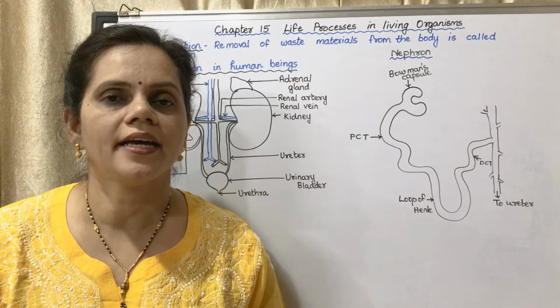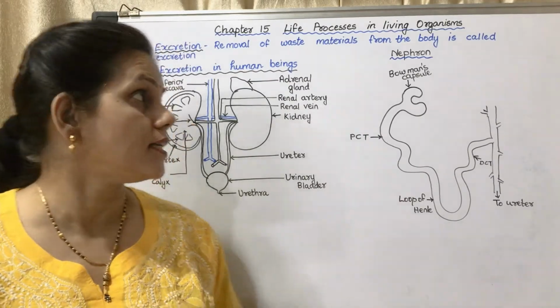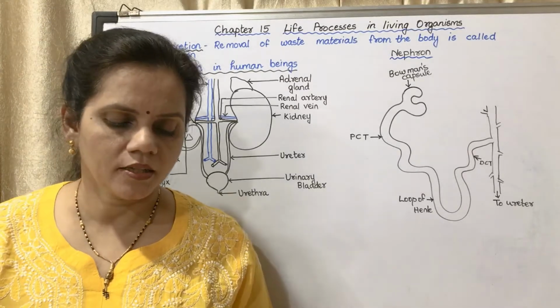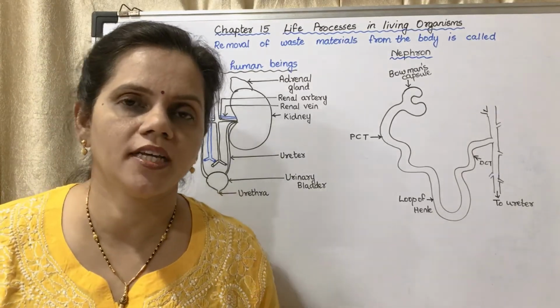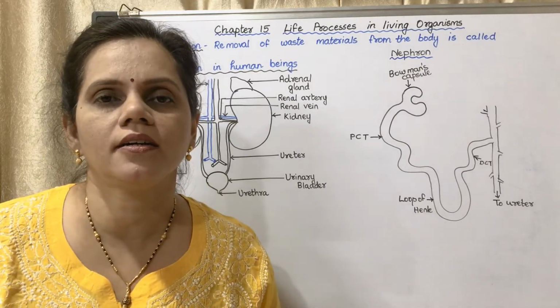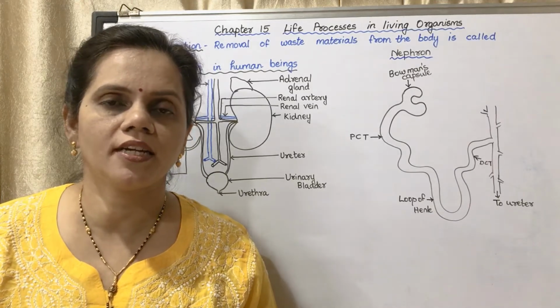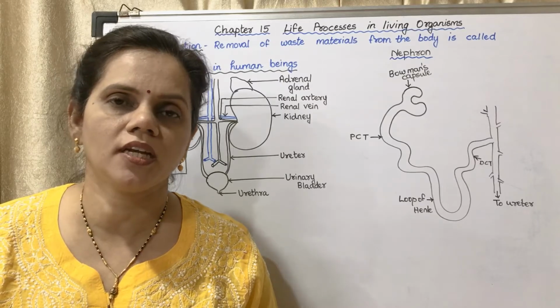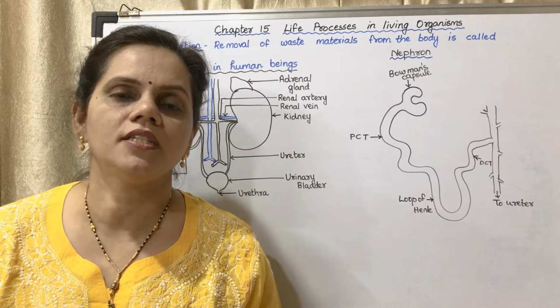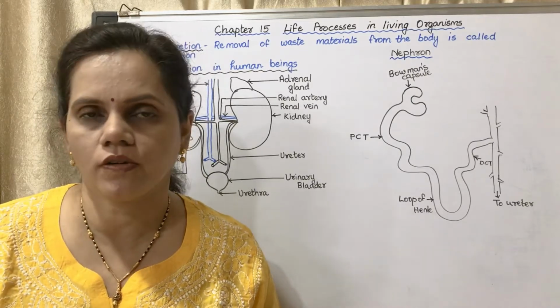What is meant by excretion? Excretion is the removal of waste materials from the body. The removal of waste materials from the body is called excretion. In our body there are different waste materials, nitrogenous waste materials, especially urea, uric acid and ammonia, which are produced, which have to be removed out of the body.